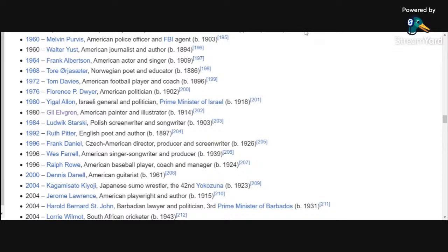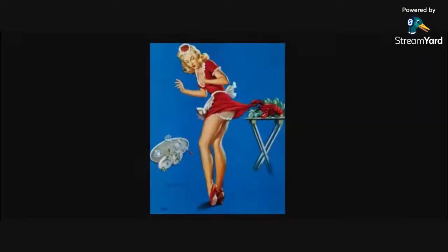But we're going to look at Gil Elvgren, a piece of artwork. One of his more well-known artworks is called Fresh Lobster. Fresh Lobster, guys. This is R.I.P. Gil Elvgren. I enjoy this artwork because we know it's an adult. We know it's an adult woman. There is no confusion over whether this is a child or some sort of prepubescent young girl.